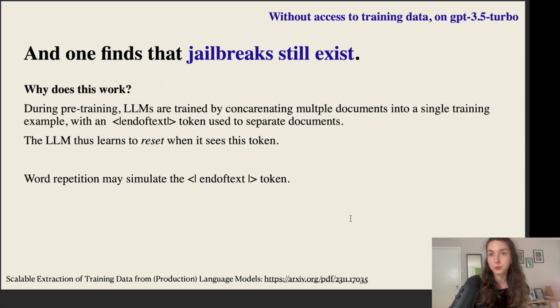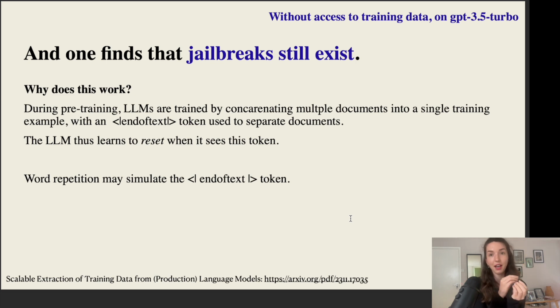You might ask, why does this work? Why does asking the model to repeat something so many times result in eventually completing it with verbatim text from the training data? One hypothesis that the authors pose in the paper is that during pre-training, large language models are trained on concatenating multiple documents into a single training example, where the different documents are separated with an end of text token. And so basically, whenever the model sees this end of text token, it learns to reset and start generating something different.